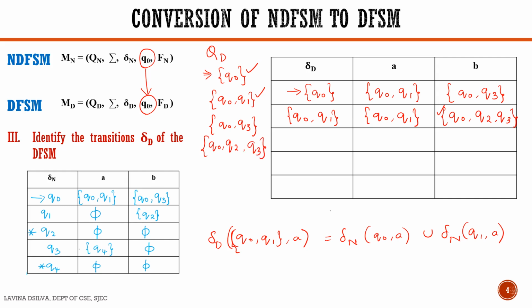Okay. Now we take this third state, Q0, Q3. And Q0, Q3 is a combination of these transitions. Therefore, we have Q0, Q1, Q4. And in the case of input B, we have Q0, Q3. Any new state constructed? Yes, that is this state. Therefore, we add it into the list, Q0, Q1, Q4.